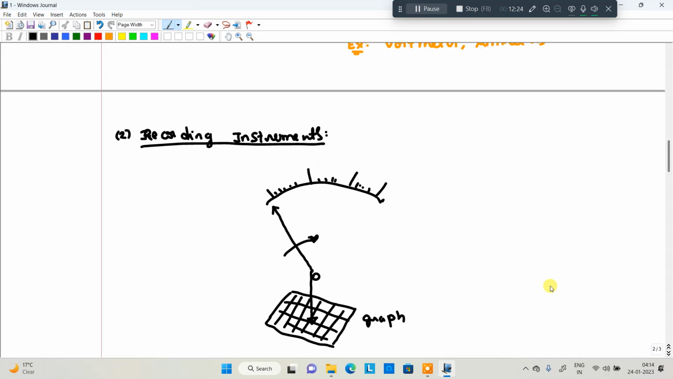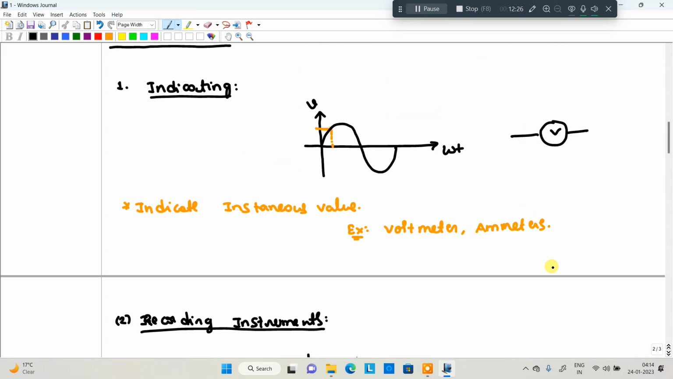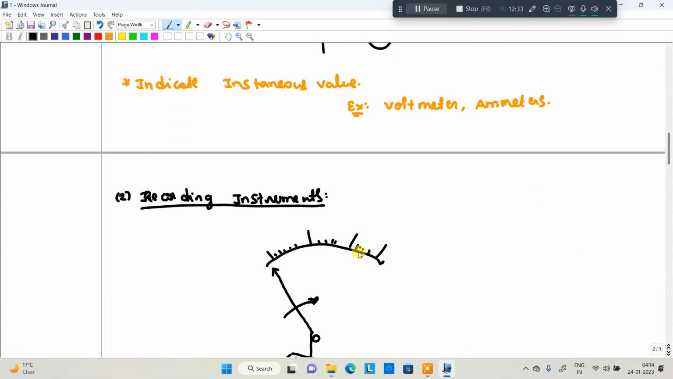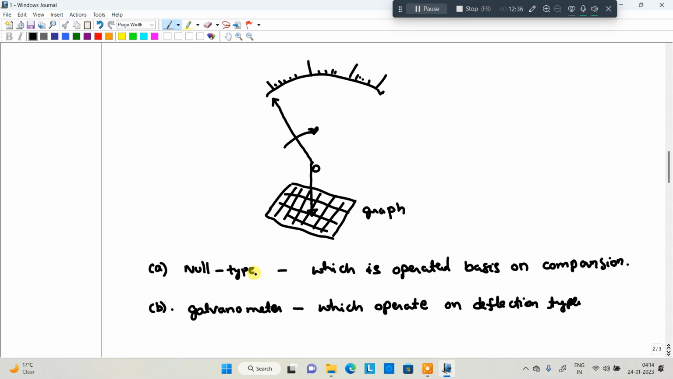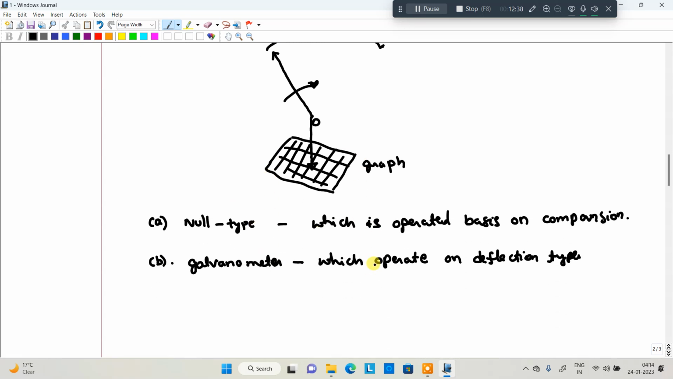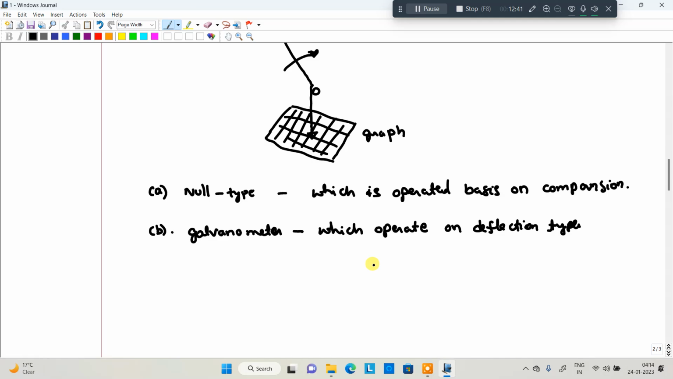In the examination, they may ask for an example of indicating instruments. You can say the voltmeter and ammeter are examples of indicating instruments. What about examples of recording instruments? The examples are the recording voltmeter and recording ammeter.